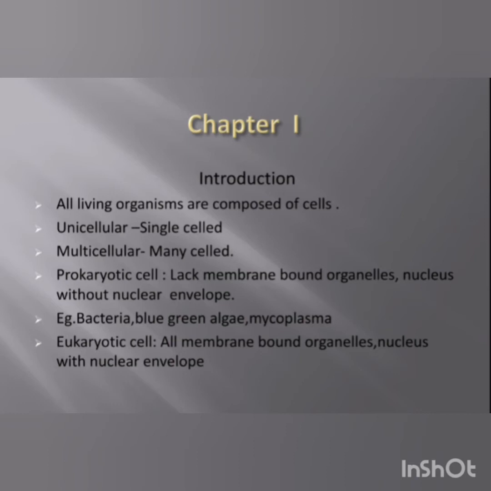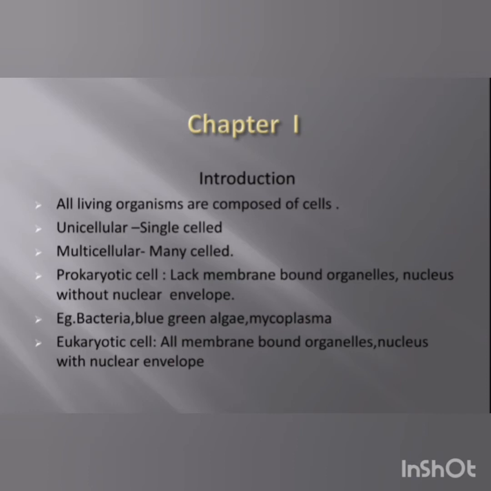See, all the organisms we know, they are composed of cells. So if you take example of our houses which we live in, the houses are made up of number of bricks. In the same way, all the living organisms are composed of cells, and these are of different types of cells present in our body or in each living organisms that we know. And among these all organisms, some organisms are unicellular and some of them are multicellular.